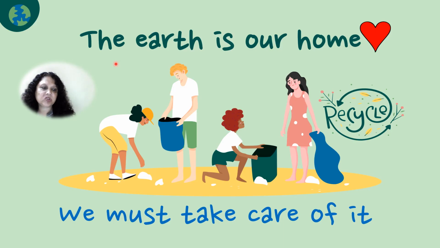Look at this picture, children. What does this picture tell you? The earth is our home and we must look after it. We must take care of it. We must not dirty our earth. Okay, see how these people are cleaning up the place. So we must learn how to keep our earth clean.